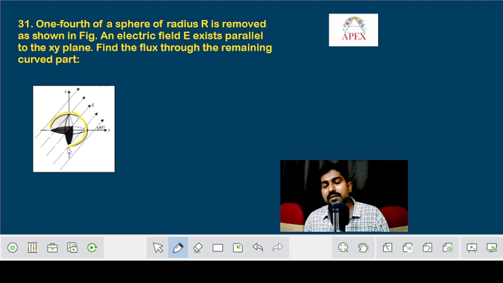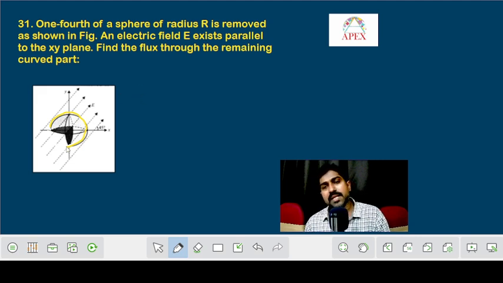They are asking to calculate flux through this particular curved part. We know that whatever the number of electric field lines entering through this particular surface, the same number of lines will emerge out of this curved part also. So you can write that the flux entering through this surface will completely emerge out through this curved surface.